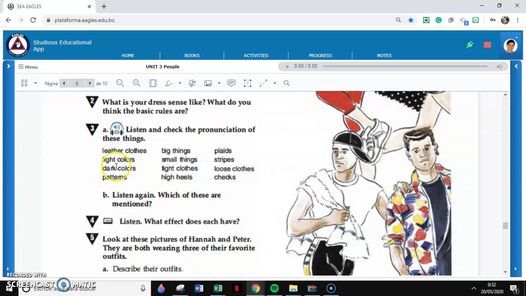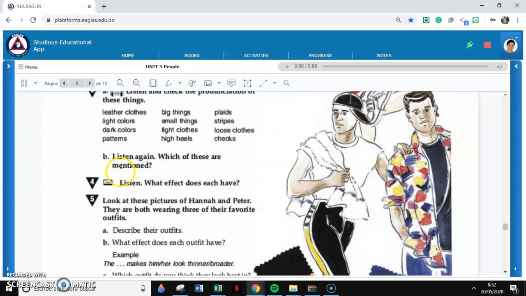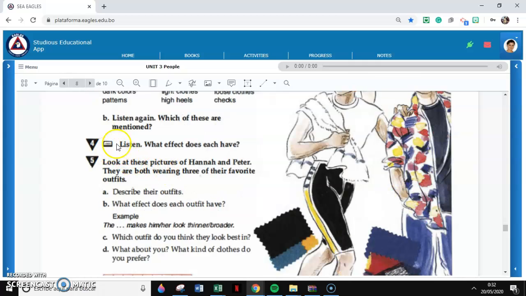Leather clothes, light colors, dark colors, patterns, big things, small things, tight clothes, high heels, plaits, stripes, loose clothes, and checks. So if here you find a word that you're not familiar with and you don't know, you can just look it up in the dictionary, okay? Listen again, which of these were mentioned. So I hope your listening is working so you can practice this.